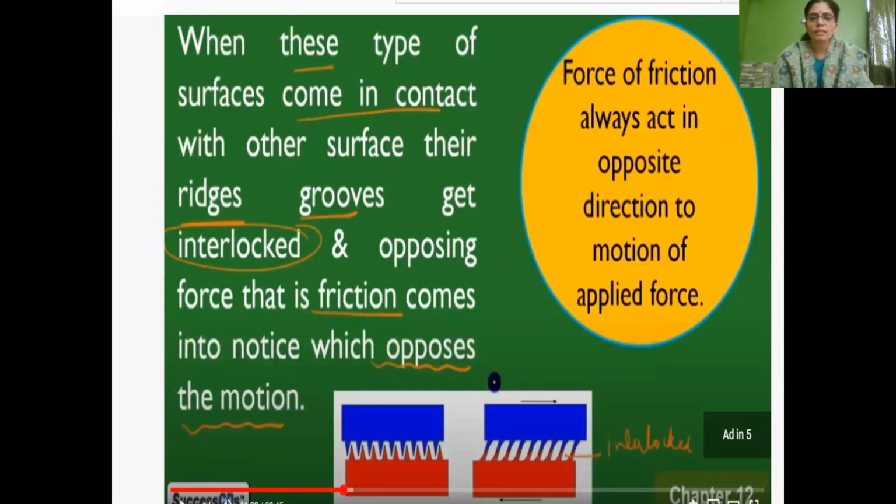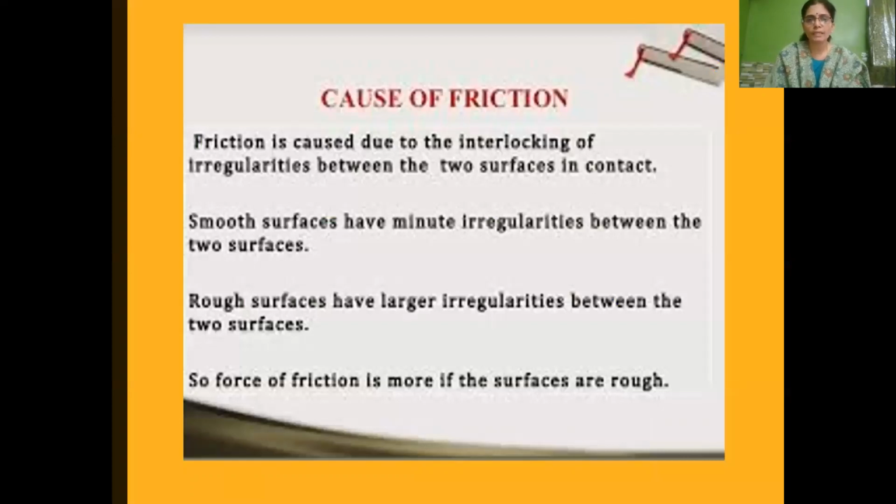When these surfaces come in contact with other surfaces, their ridges and grooves get interlocked, and the frictional force comes into notice. That is, when the ridges and grooves of both surfaces get interlocked, friction appears between the two surfaces and it opposes the motion of the object. So we can say friction is caused due to the interlocking of irregularities between the two surfaces in contact.